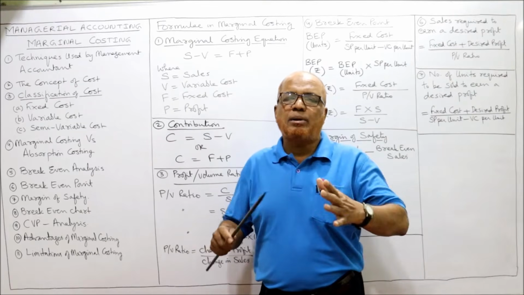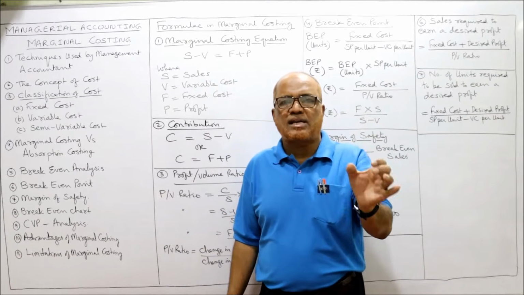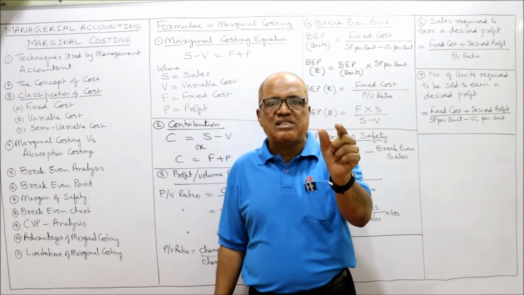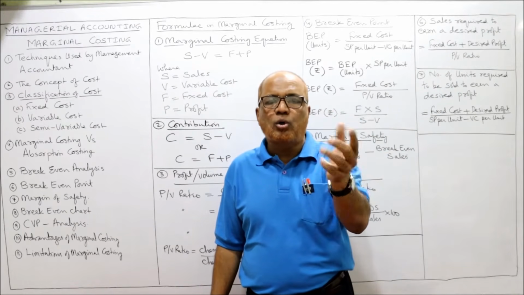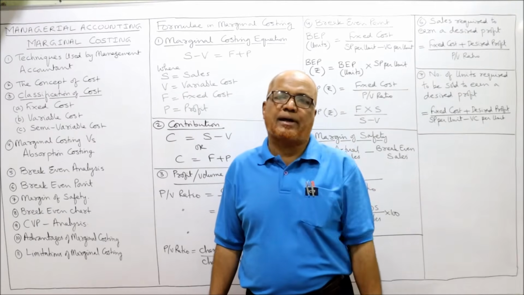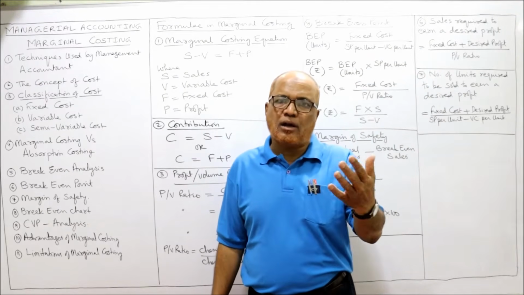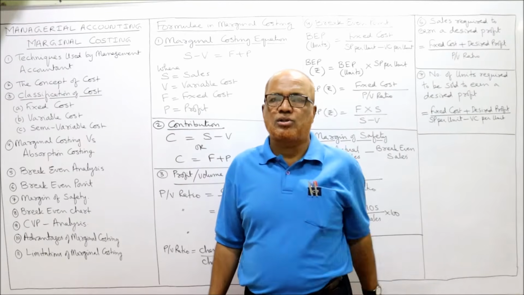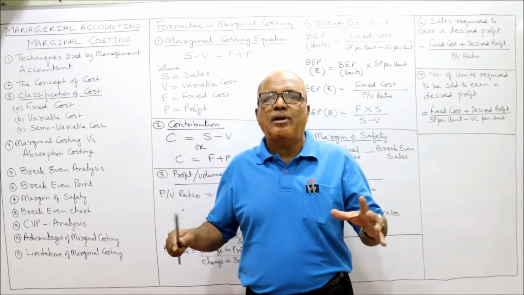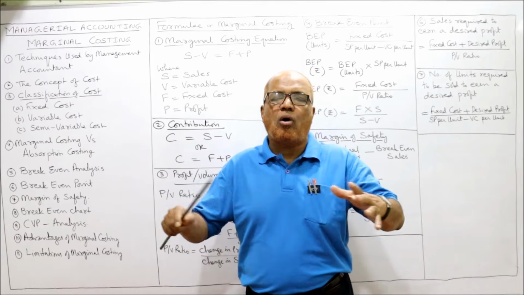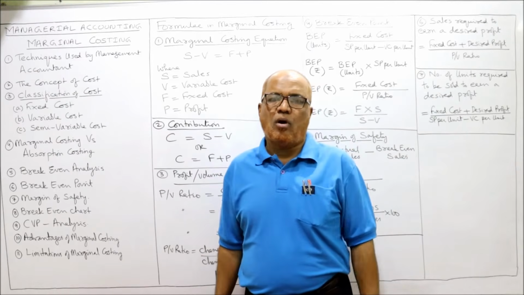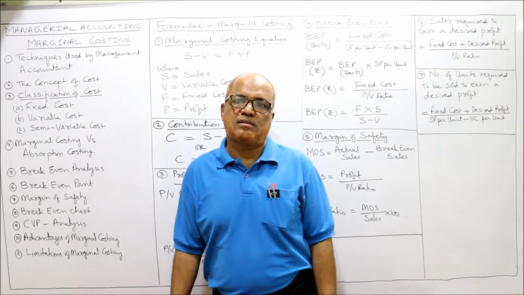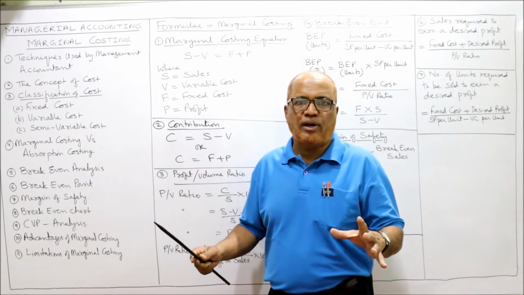Earlier we know the cost can be broadly classified as direct cost and indirect cost. The direct costs are the costs which are specifically incurred to produce a particular product, to produce a particular commodity. The specifically incurred costs are called direct cost. Indirect cost is a common cost which is incurred on producing all the products. So indirect costs are also called the overheads. That classification we already know.